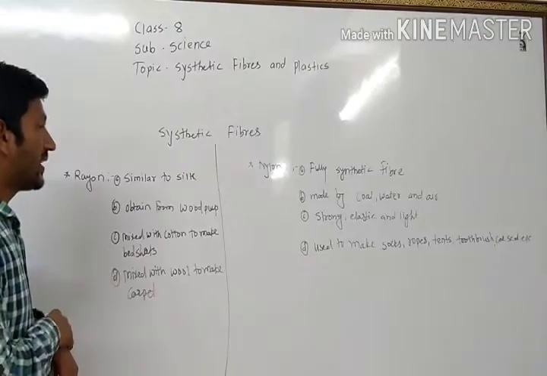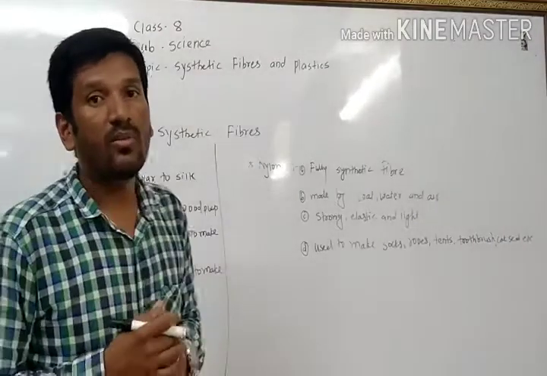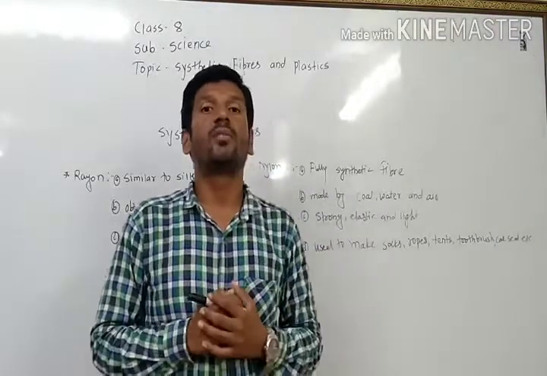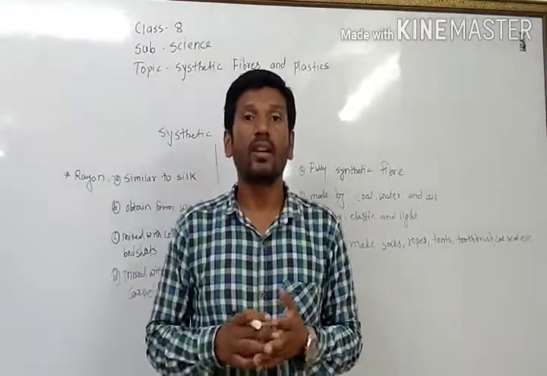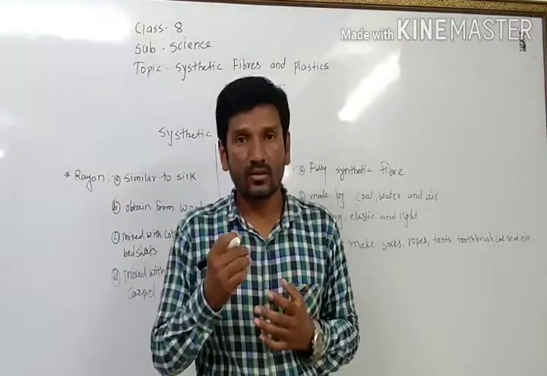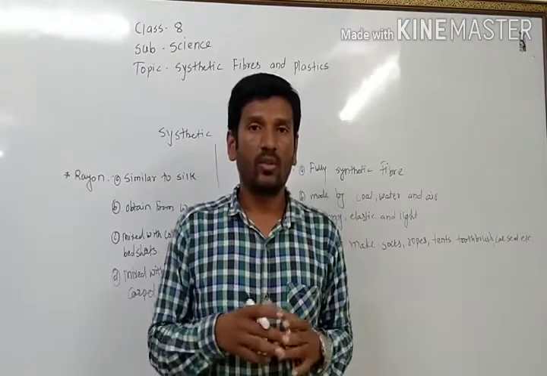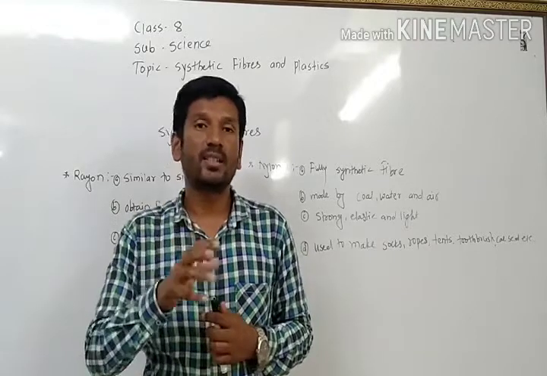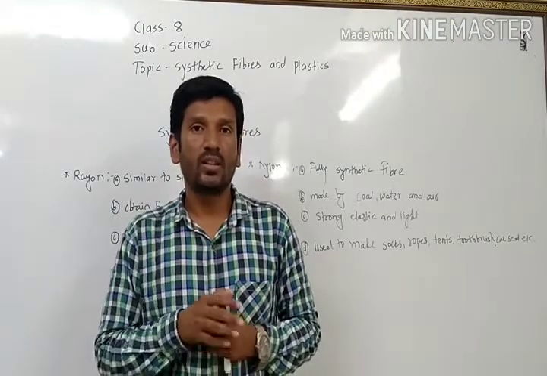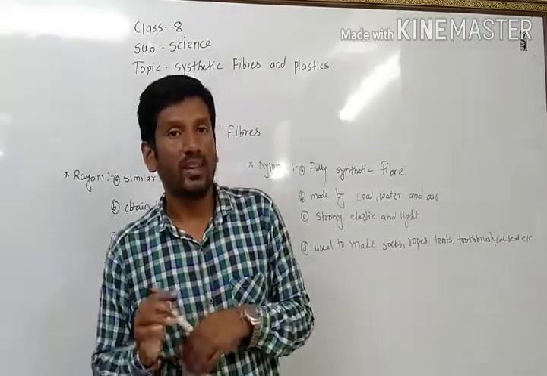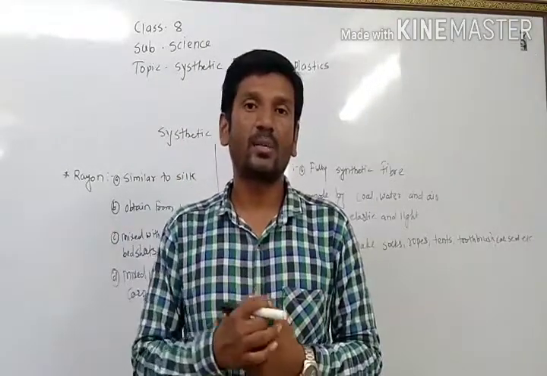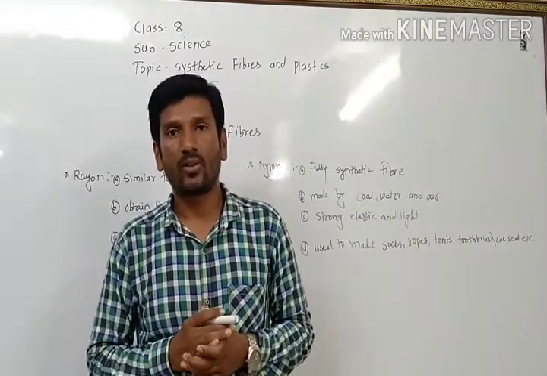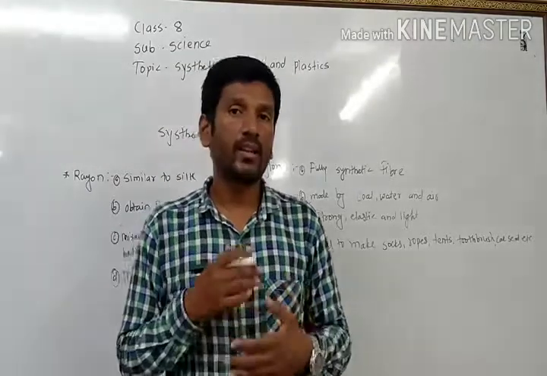From the wood pulp they can draw out small fibers, and those fibers are used to make rayon fabrics. How do they make it? They cut the wood and make the pulp. Pulp means, if I elaborate, a paste of that wood. They use several chemicals, and those chemicals turn that wood pulp into rayon.